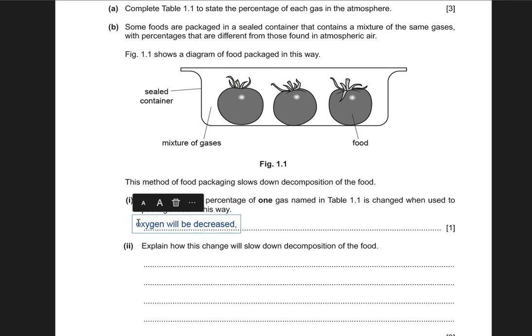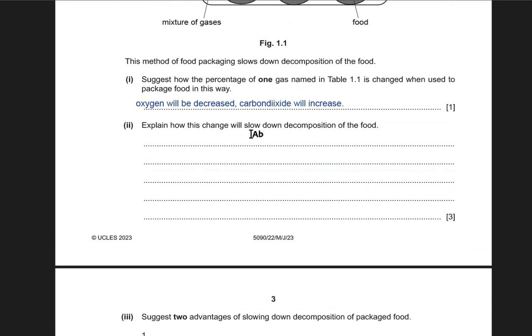Since this is a 1 mark question, you will gain the mark for writing this sentence only. But for your information, you should know that carbon dioxide will increase.